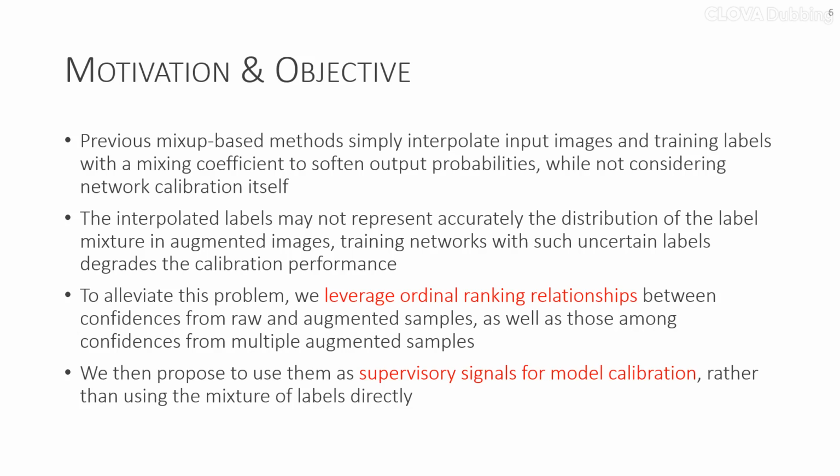In this work, we introduce RankMixup, a Mixup-based approach to network calibration that tackles the issue of directly using label mixtures for calibration. Instead, we propose leveraging ordinal ranking relationships among confidences from original and augmented samples as well as among confidences from multiple augmented samples as supervisory signals. We also introduce two loss functions aimed at aligning confidences and mixing coefficients to preserve these relationships.